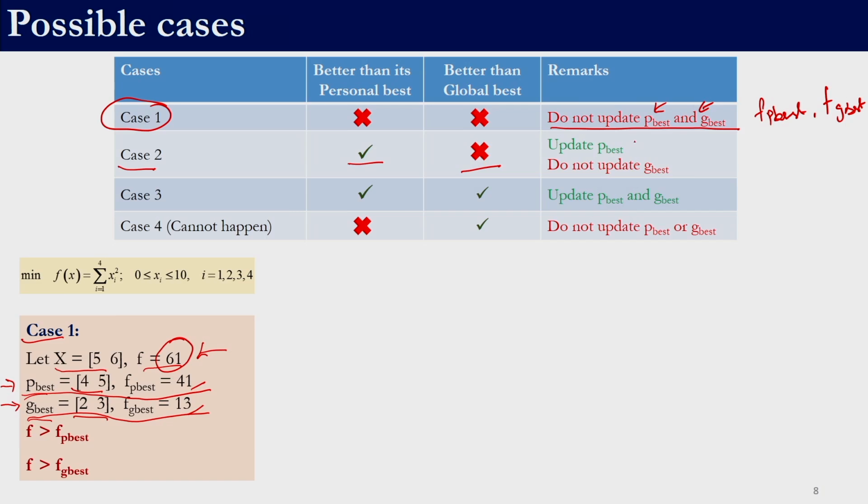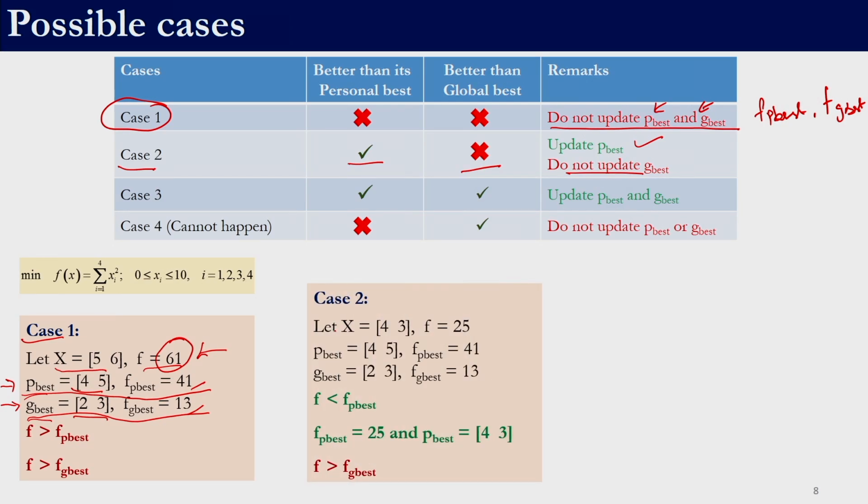So, in this case we will only update the p best, we will not update the g best, because it is not better than the global, it is only better than its best position so far. So, here let us say the new solution which we generated is 4, 3 and its fitness function let it be 25. And let us assume that the current p best and f of p best is 4, 5 and 41. So, now the solution which we have obtained, 25, is actually better than this 41. So, we can update f p best and p best. Remember, we need to update the objective function value or the fitness function value as well as the decision variables,